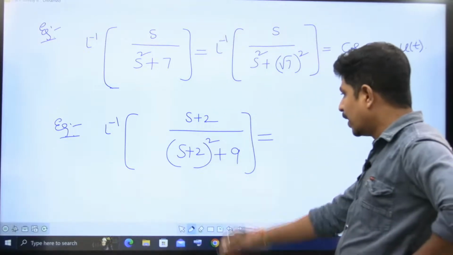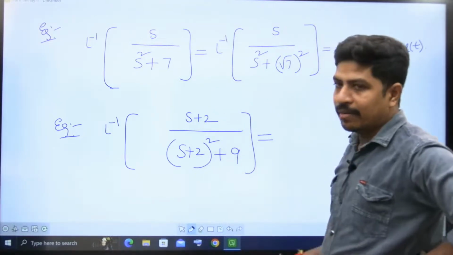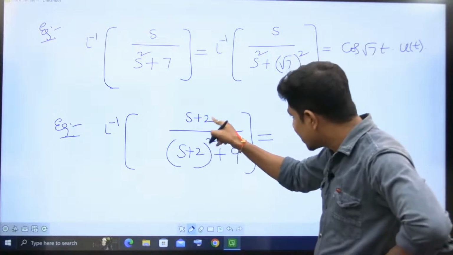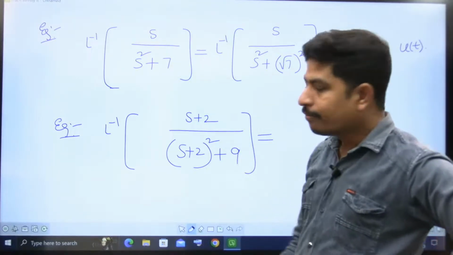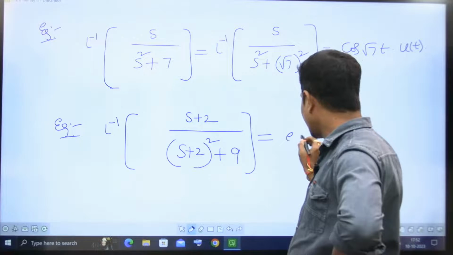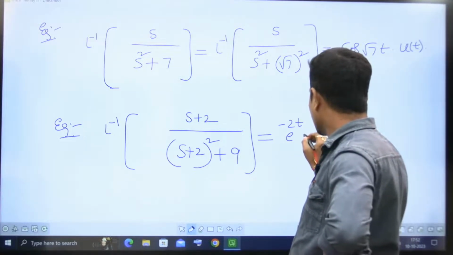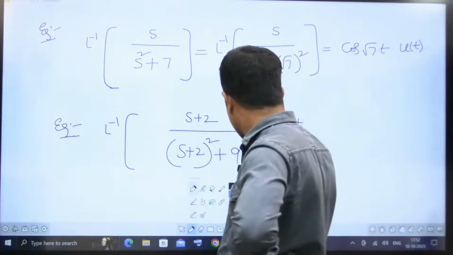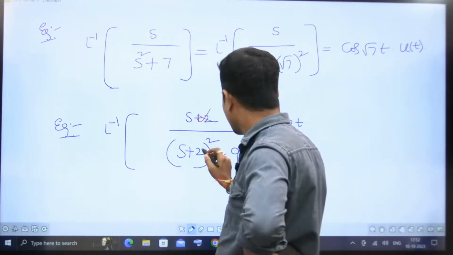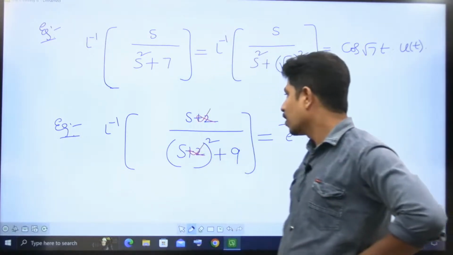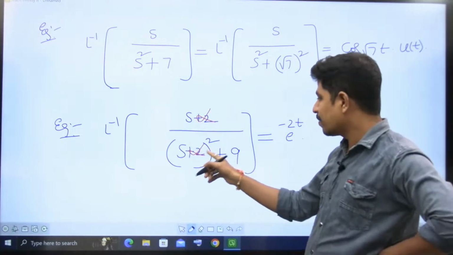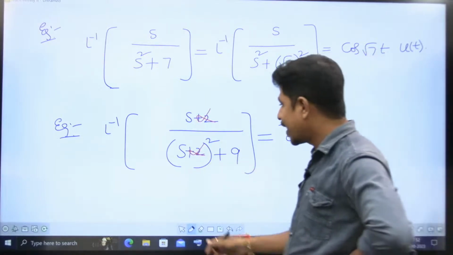See, I'll tell you. I told you that whenever something is added to the s term, we get an exponential in the time domain. If it is plus 2, I have to take it as minus 2. Now forget about this plus 2. Now it is simply s by s square plus some constant.